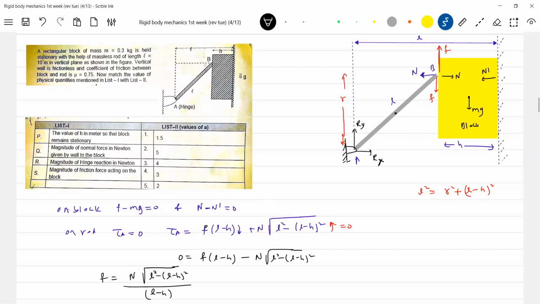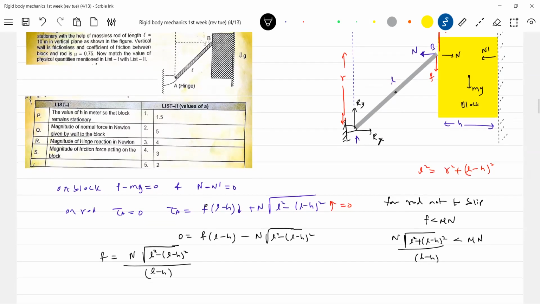So again, for it not to slip, the friction should be less than limiting friction. Mu is given, mu n. So for the rod not to slip, F should be equal to n into root of L square, so that n gets eliminated. Value of mu also we know, less than or equal to, I'll write it.